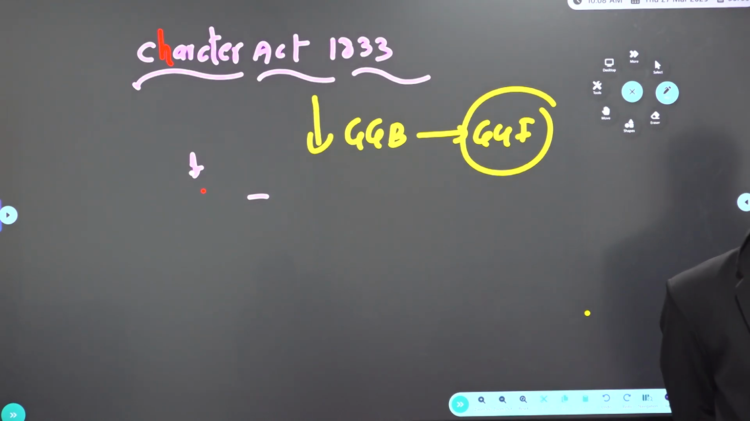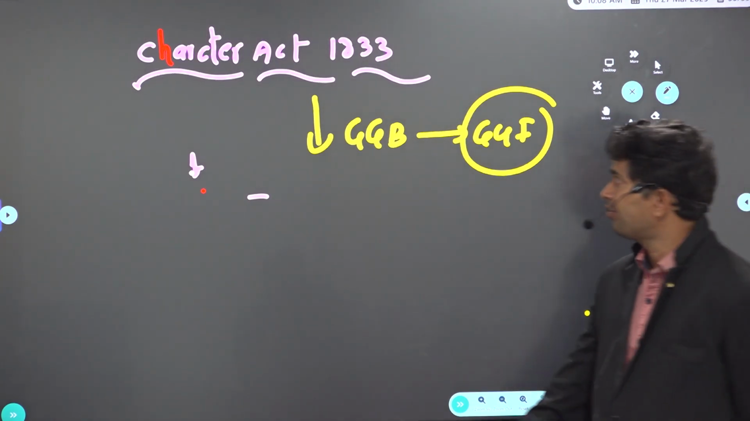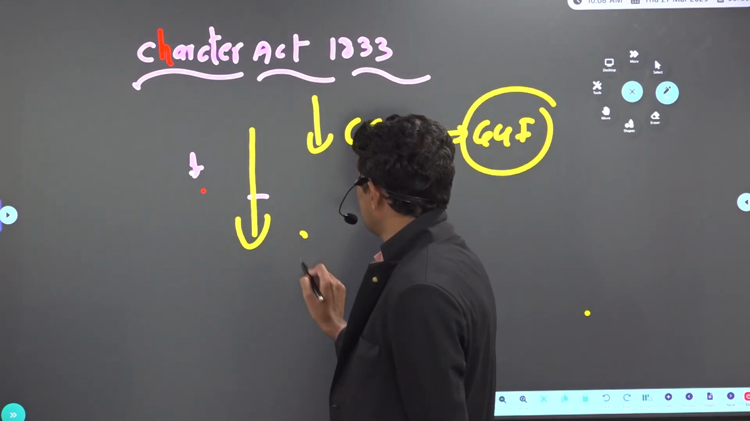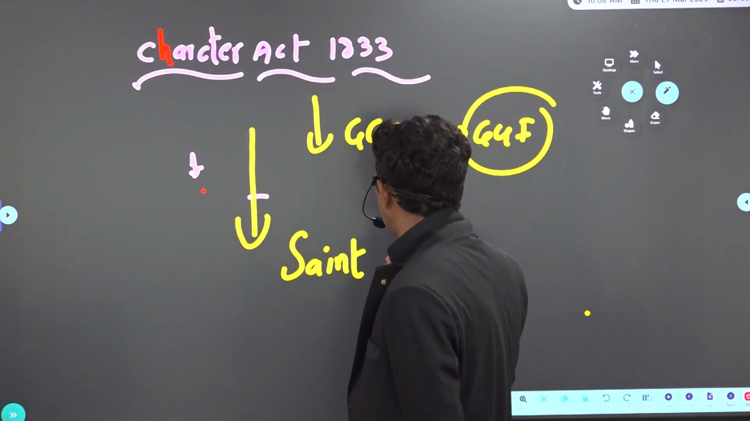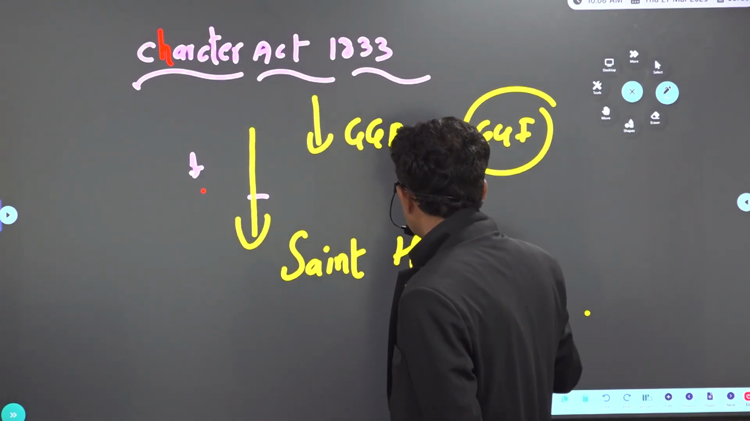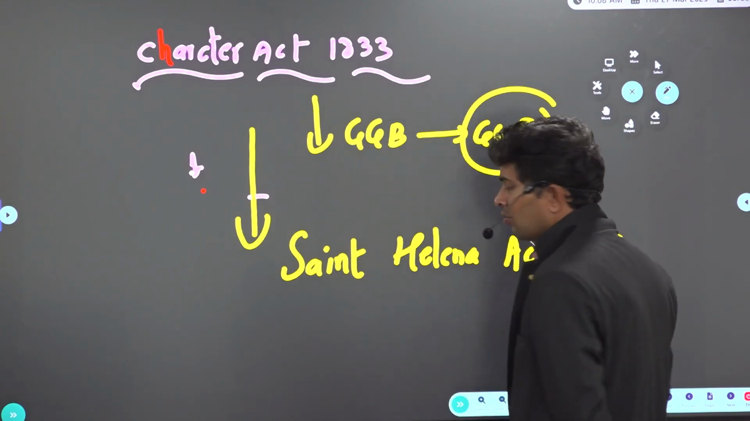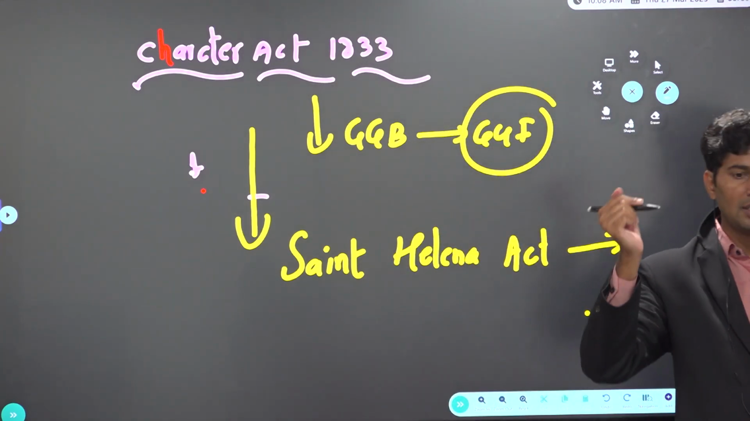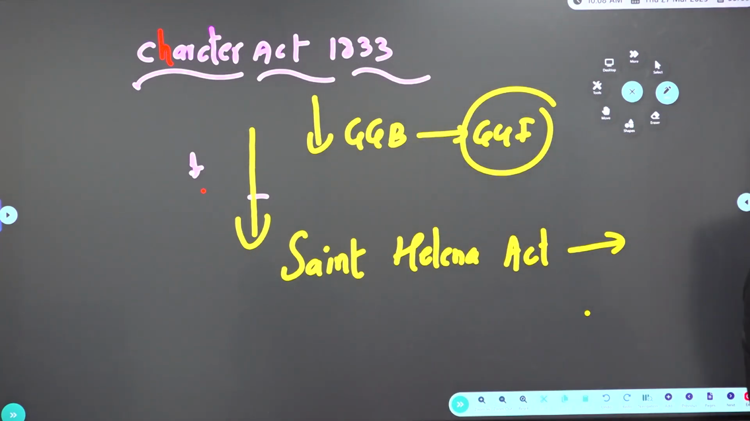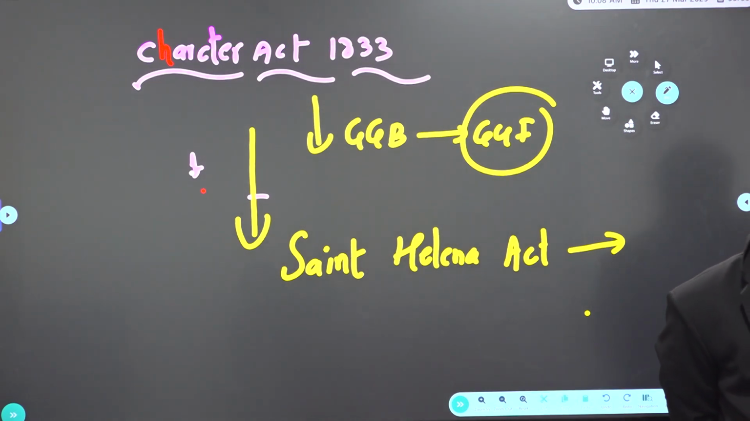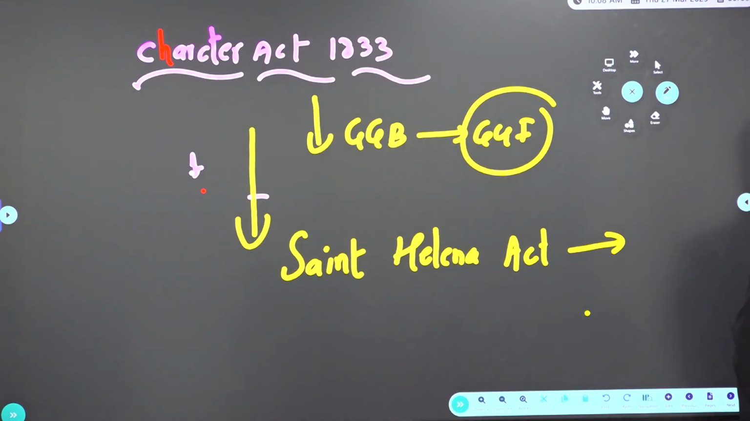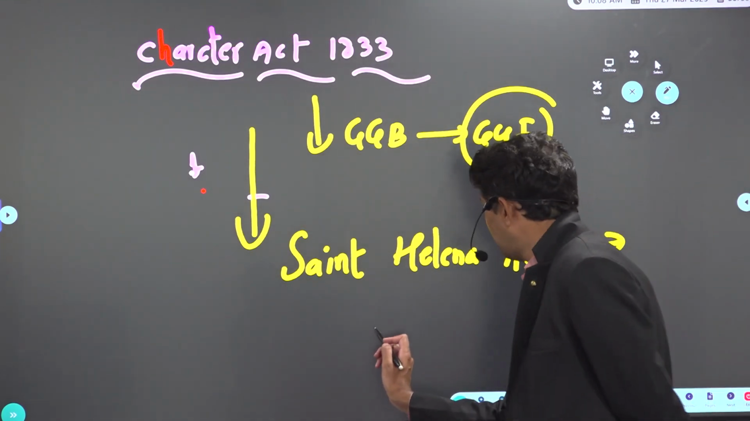Also, this Charter Act of 1833 is also called as Saint Helena Act. Other name for this, Saint Helena Act also. So Charter Act of 1833 is also called as Saint Helena Act. One more word. If you look at Law Commission under Lord Macaulay, it was appointed under Charter Act of 1833 only. Law Commission.